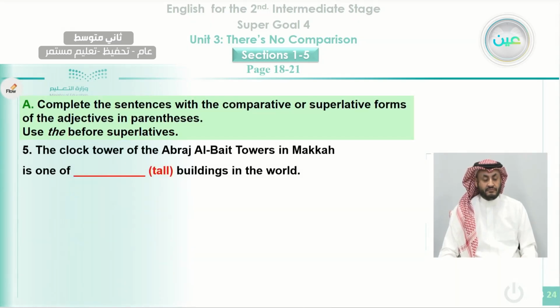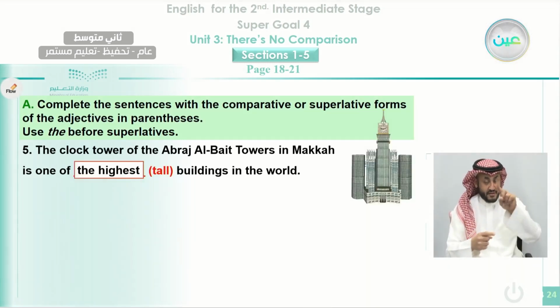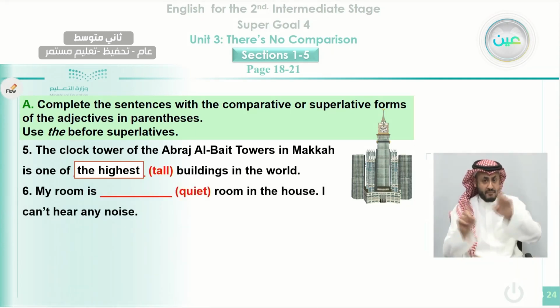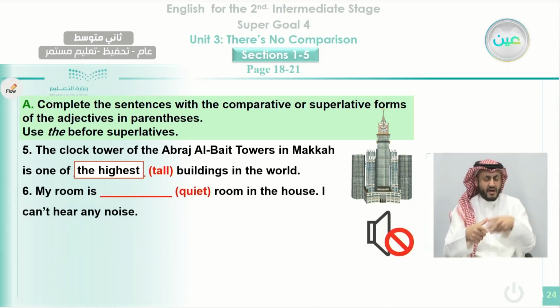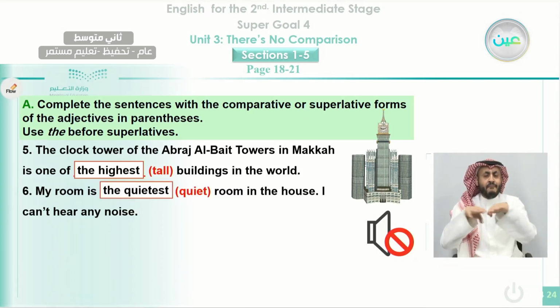Okay, also we complete the exercise. The clock tower of Burj Al Arab tower in Mecca is one of the tallest, we call it, or the highest in the world. Number 6, my room is quiet, but not only quiet, it is the quietest place or room in my house. I can't hear any noise.